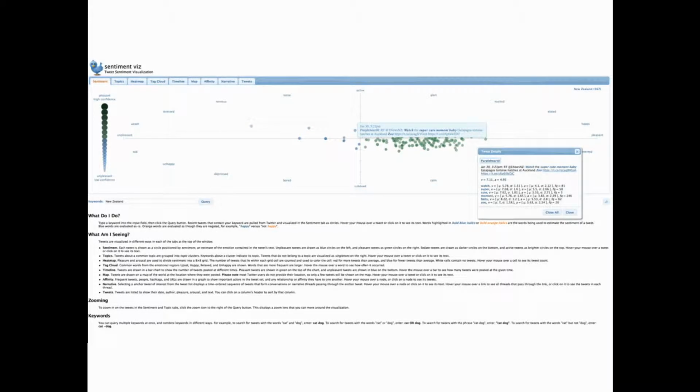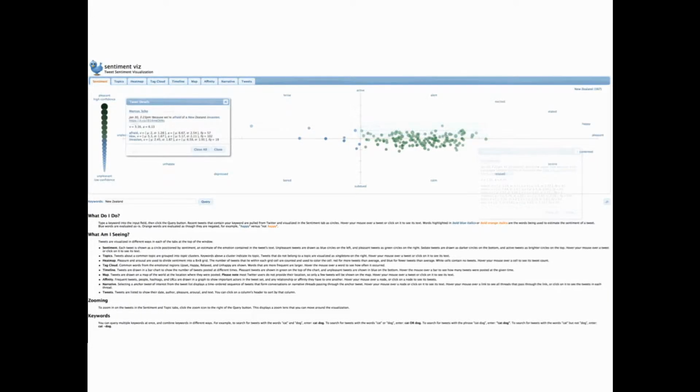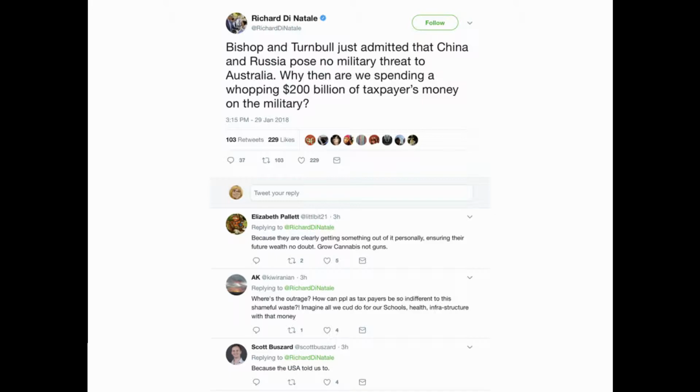So here, somebody who's got a really positive tweet is talking about a baby Galapagos tortoise at the Auckland Zoo. This person with quite a negative tweet is talking about, sarcastically, I assume, New Zealand potentially invading Australia.